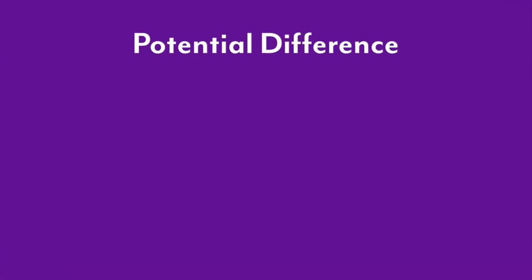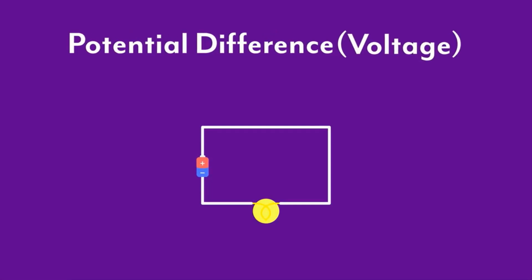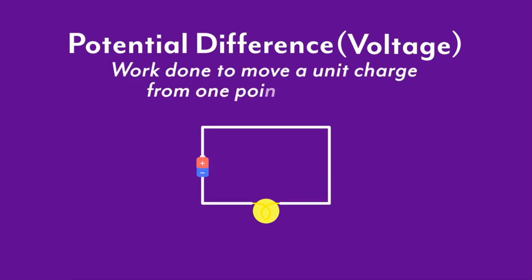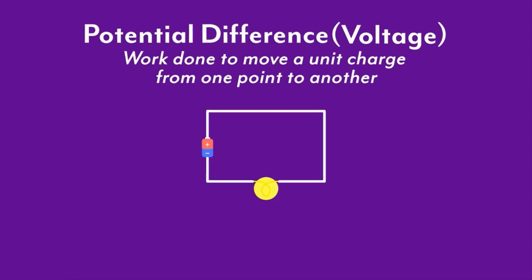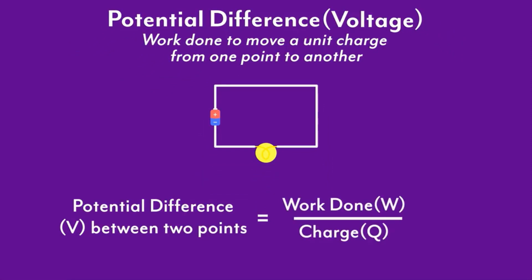What's potential difference then? It's just a difference of electric pressure between 2 points. And this difference may arise because of a battery consisting of cells. Potential difference is also referred to as voltage. If we have to understand the technical definition, we would say that it is the work done to move a unit charge from one point to another. The potential difference V between any 2 points in an electric circuit will be the work done W over the charge Q. We know that work is measured in joules and charge is measured in coulombs.